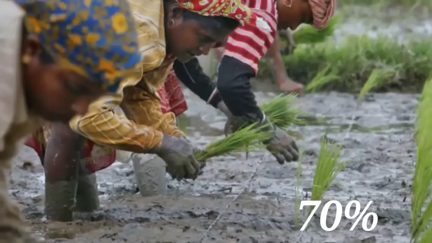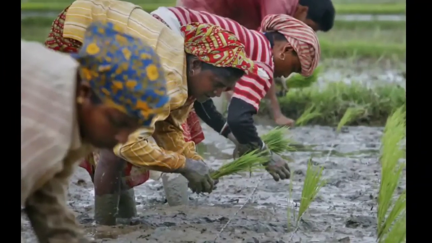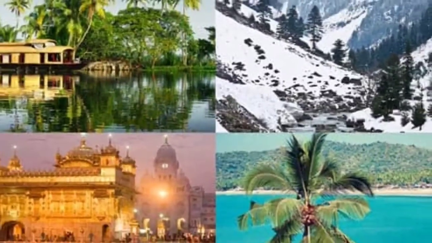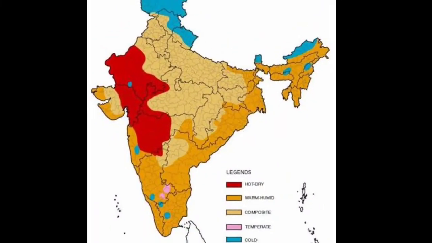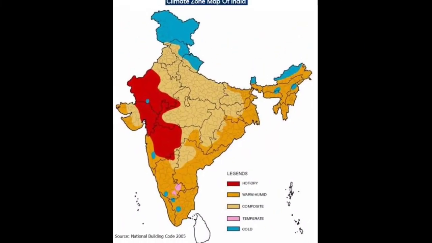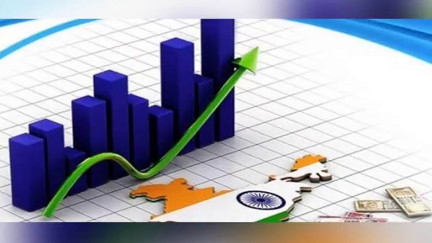As per 2016 data, over 70% of the rural population still depends on agriculture for their livelihood. The reason behind this is that we have rich climatic diversity, and so a lot of varieties of crops are grown in India. We also produce all types of food crops, beverage and plantation crops, which adds to our economy on a large scale.